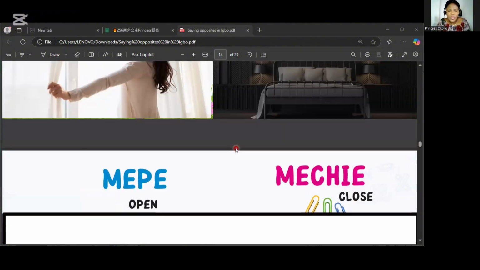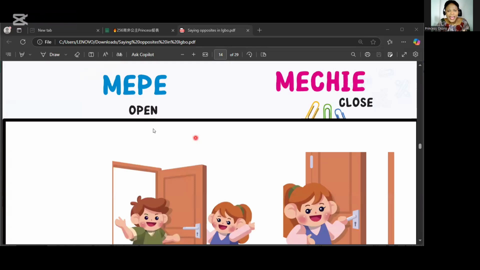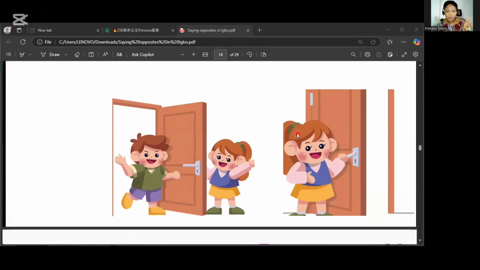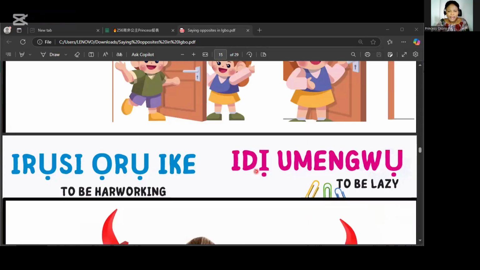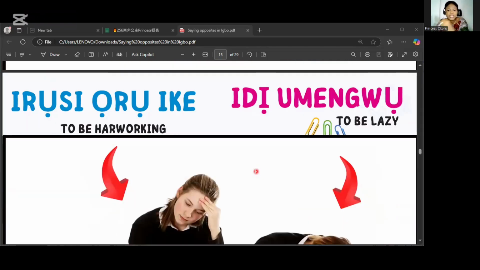Okay. Next we have Mepe. To mepe is to open. Mepe, open. Mechie, close. Mepe, open. Mechie, close. This girl mepes the door. On a mepozo. She's opening, and the other time she's now closing. Mepe, mechie.